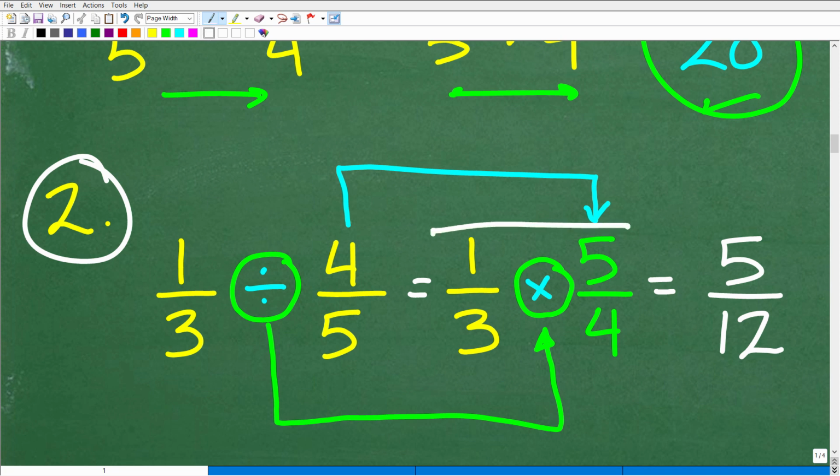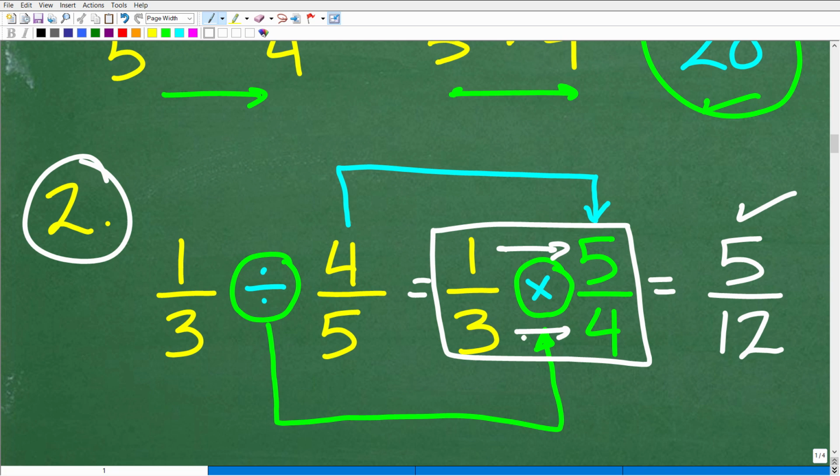And so now that we know how to multiply fractions, we're just simply going to go ahead and multiply the respective numerators and denominators. So 1 times 5 is 5, 3 times 4 is 12, and there you go. Okay? All right, so we're already 50% done with everything we need to know about fractions, at least when it comes to the math operations that we're dealing with, right? Addition, subtraction, multiplication, and division.